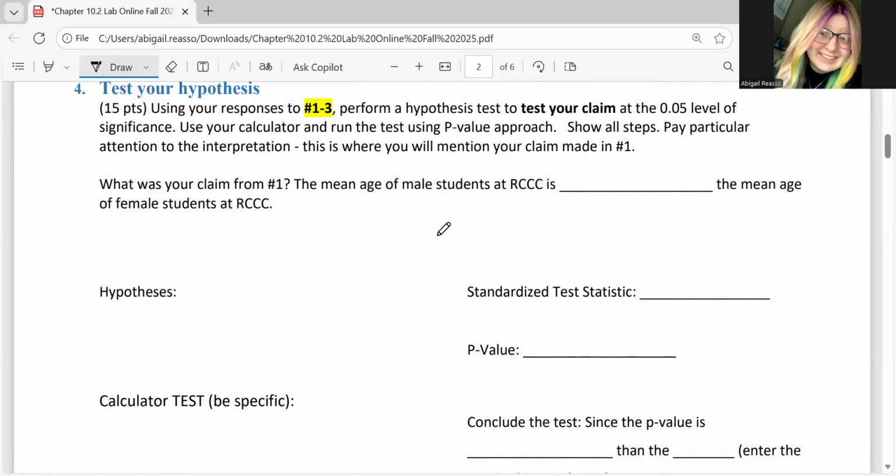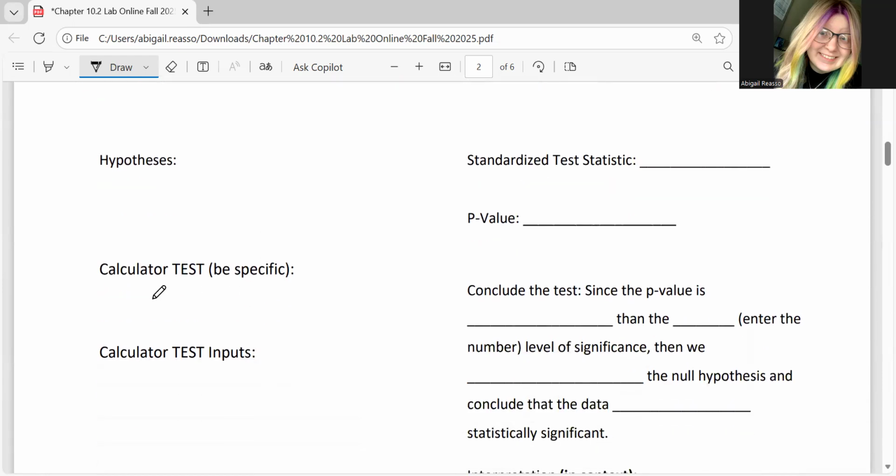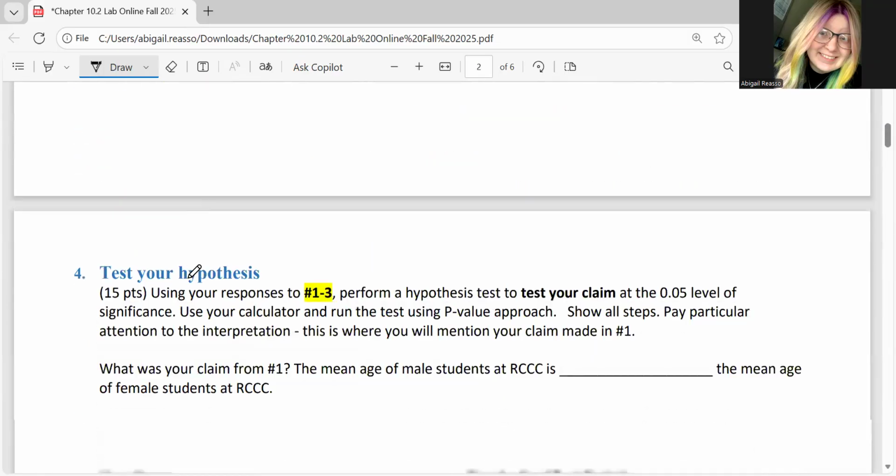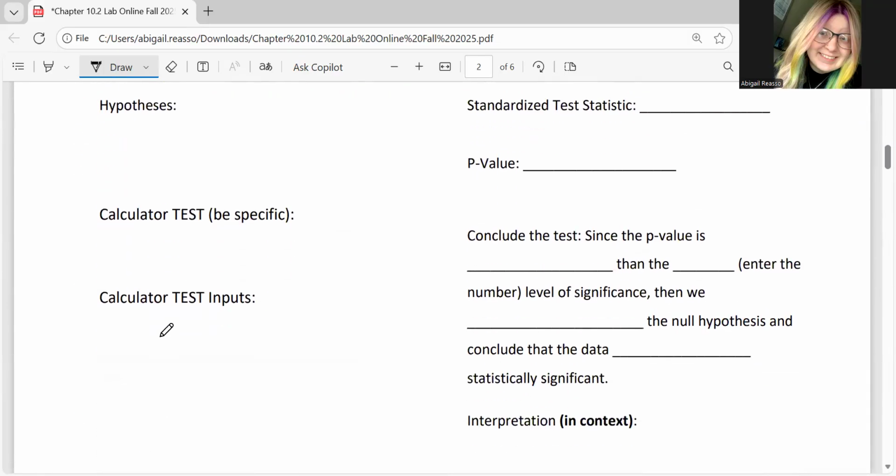So we have the answers for all of these calculated, so it'll be based off of which one you have chosen as to which numbers we're looking for. So you'll set up your hypothesis based off of this claim, and then you're going to use your calculator test that you stated from number 3 and all of the inputs that go with that. Okay. You'll then use that test and get your standardized test statistic and p-value from that.